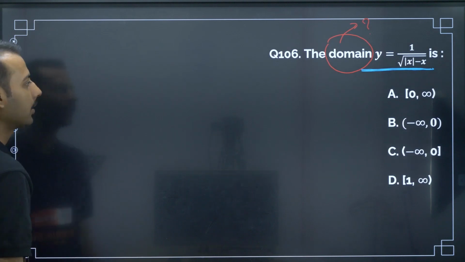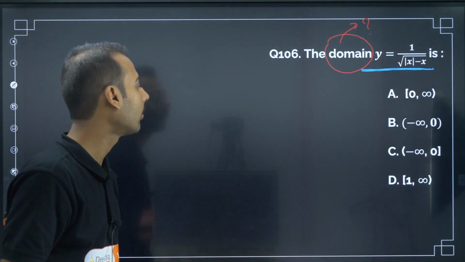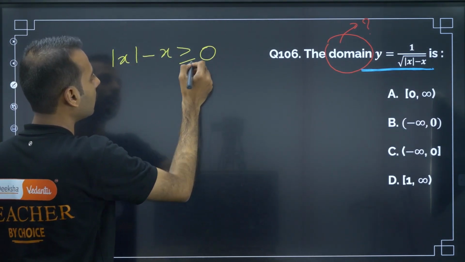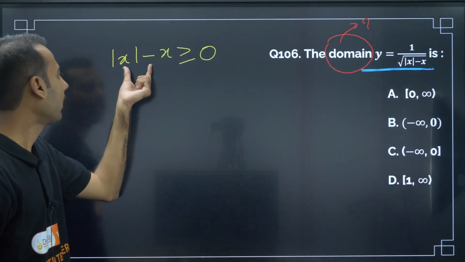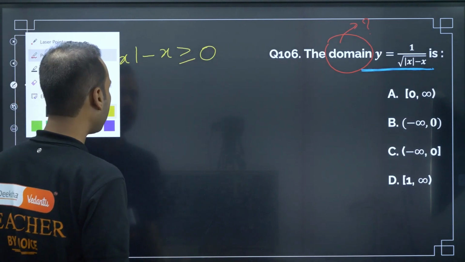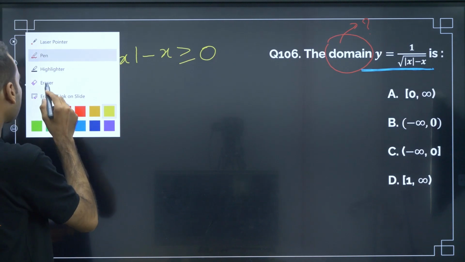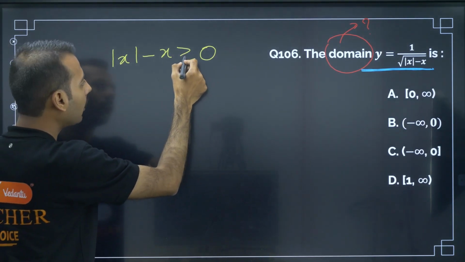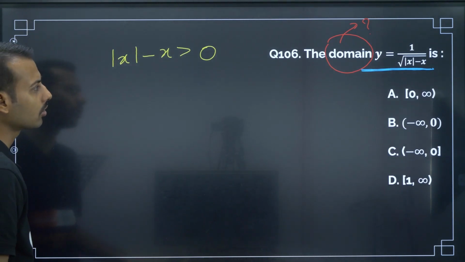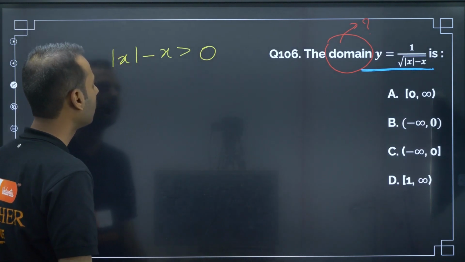So for domain, as I said, whenever we see a square root, the inside function should be greater than or equal to 0. Since this square root is in the denominator, this has to be greater than 0. It should not even be equal to 0. If it is equal to 0, then 1 by 0 is not defined.